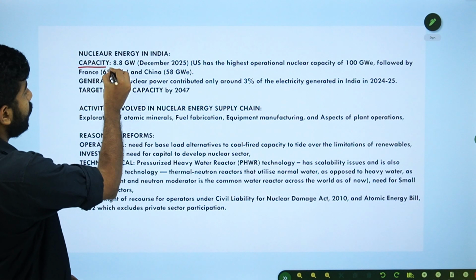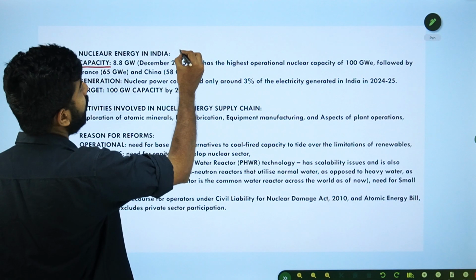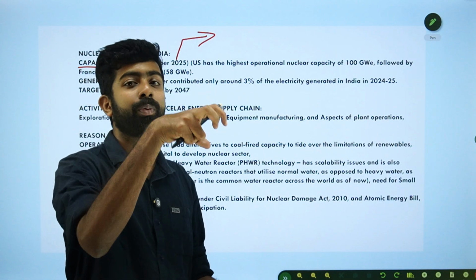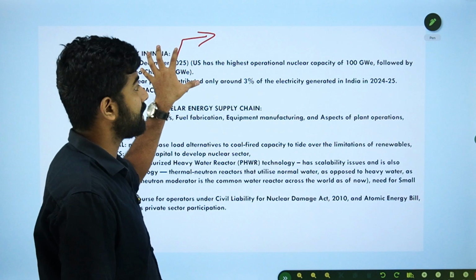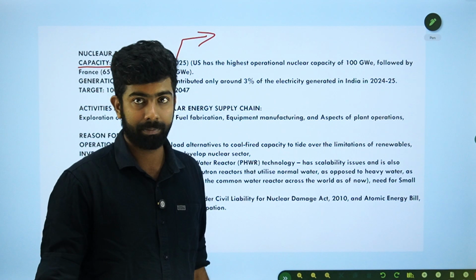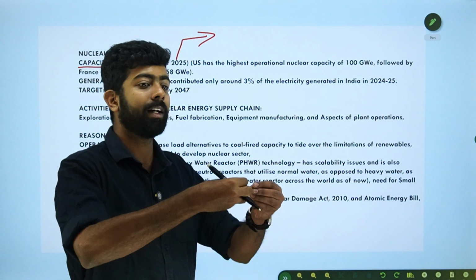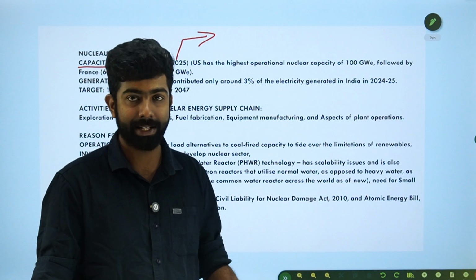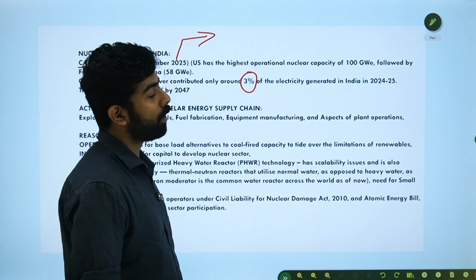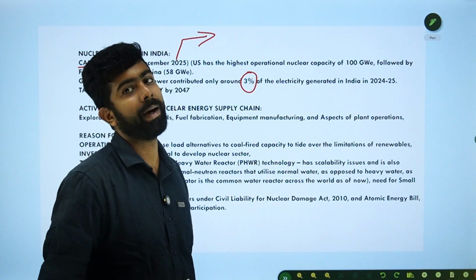India, as of now, has a nuclear capacity close to 8.8 gigawatts. India has the capacity to produce up to 8.8 gigawatts; this is the maximum capacity. But the problem is the actual generation. The generation of nuclear energy is actually less, that is, the energy that is met according to the demand. According to the demand, only 3% of the electricity generated as per the demand of India is met by nuclear energy.